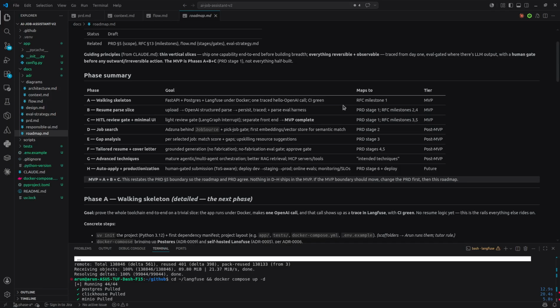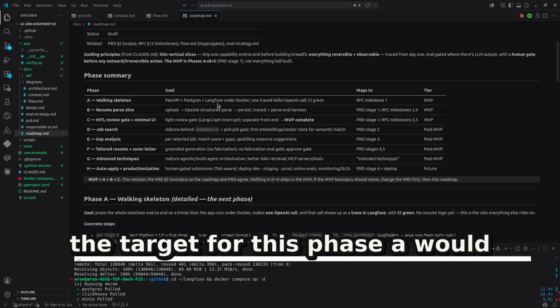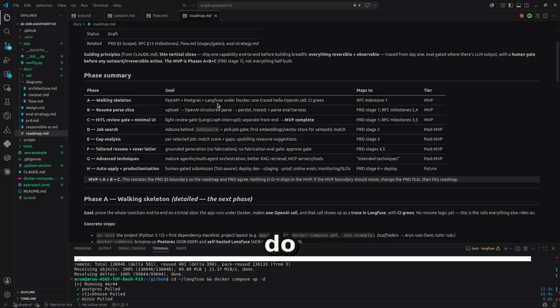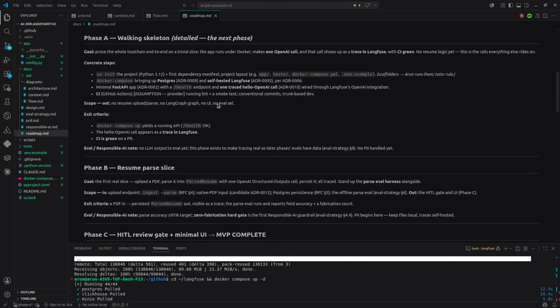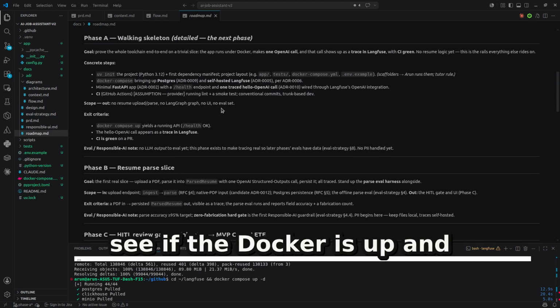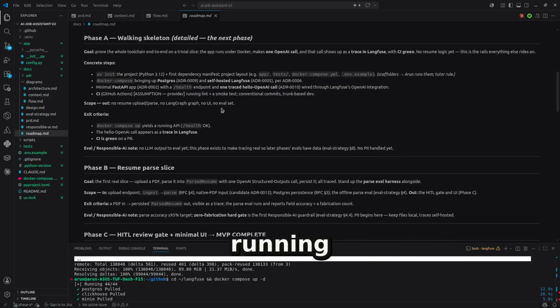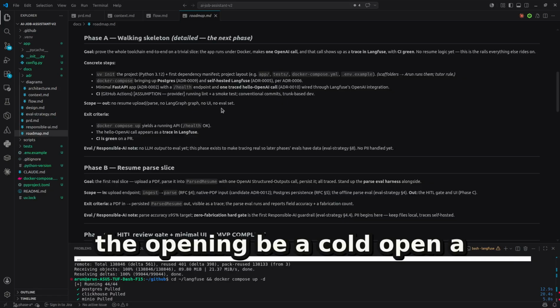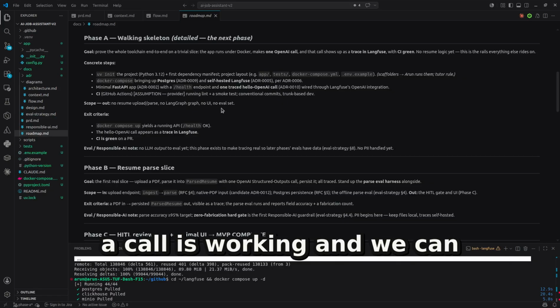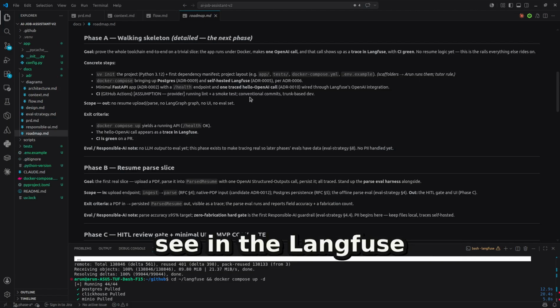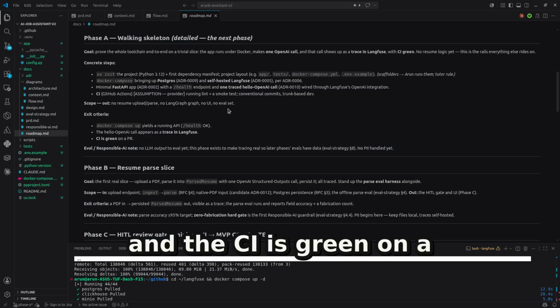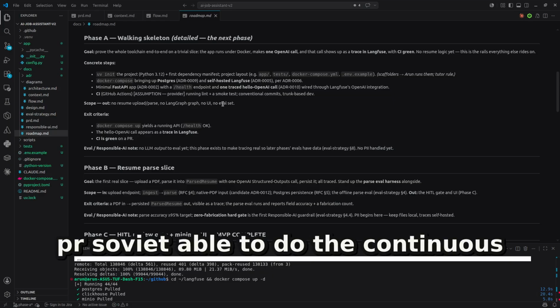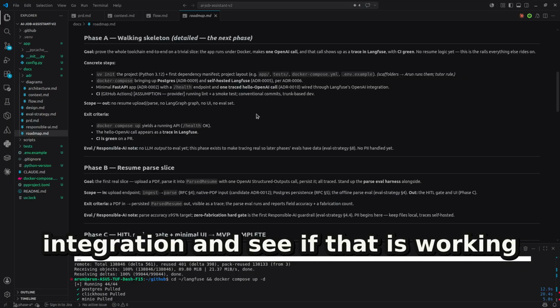The target for this phase A would be to basically see if Docker is up and running, and the OpenAI call is working, and we can see it in the Langfuse traces, and the CI is green on a PR. So we are able to do the continuous integration and see if that is working as well.